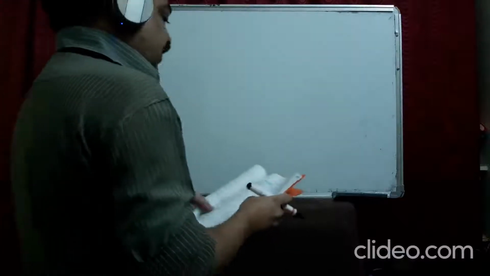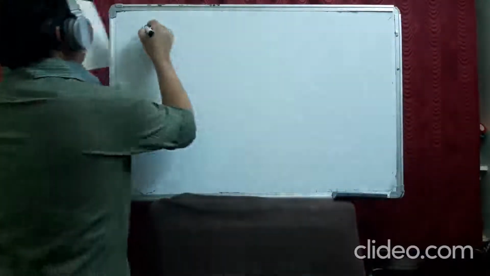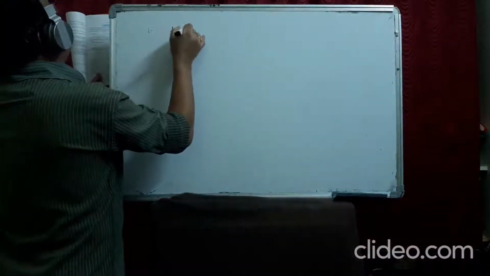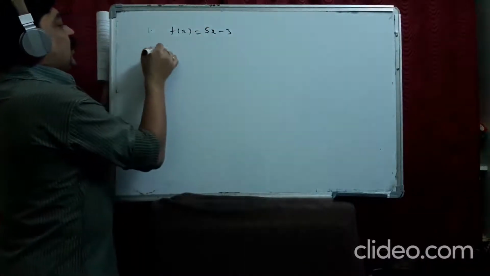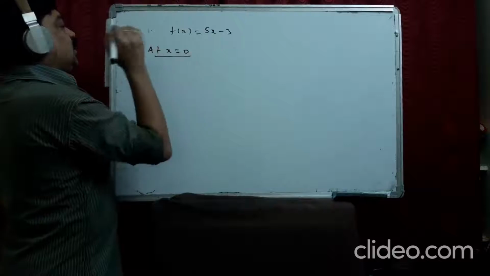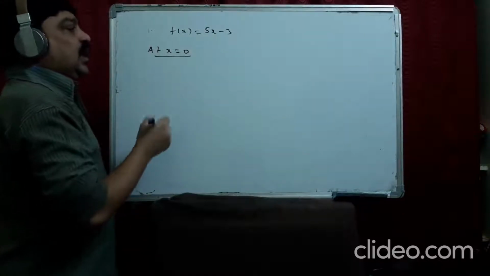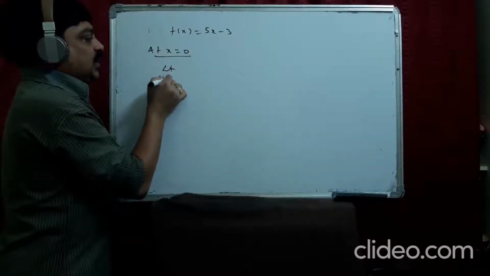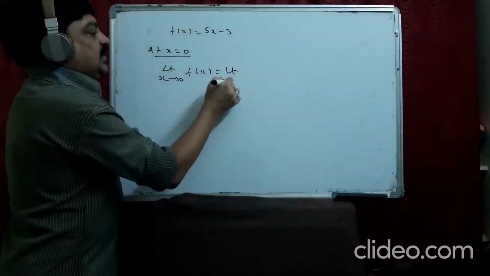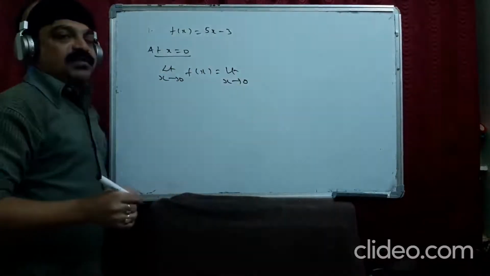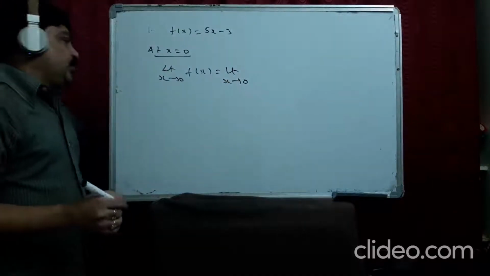Exercise 5.1. What is the first problem? f of x is given as 5x minus 3. You are asked to check at different points. At x equal to 0, let us find limit x tends to 0 f of x. Not every time do we do left limit and right limit.